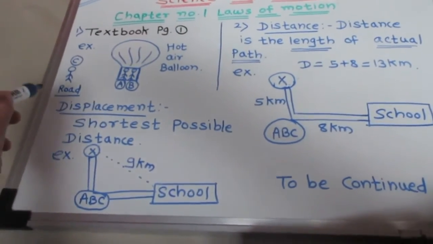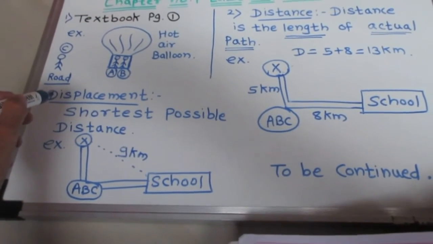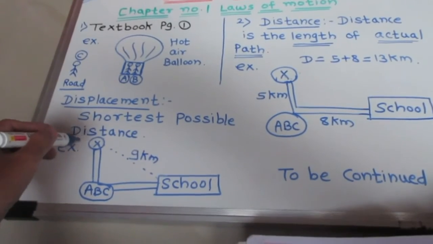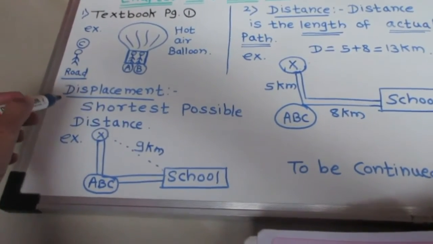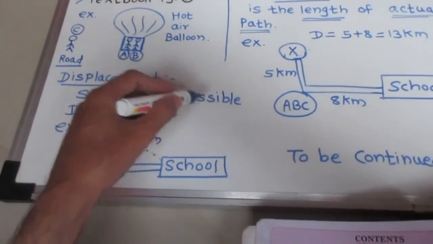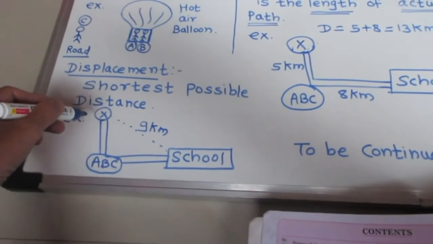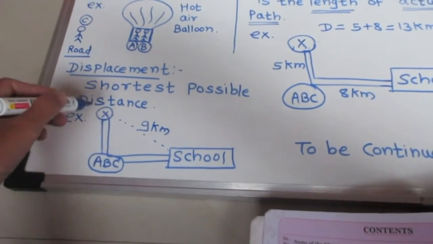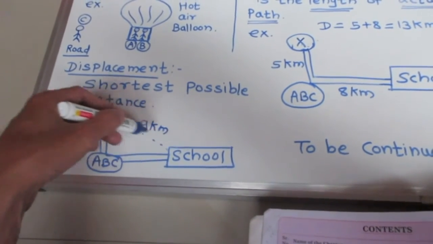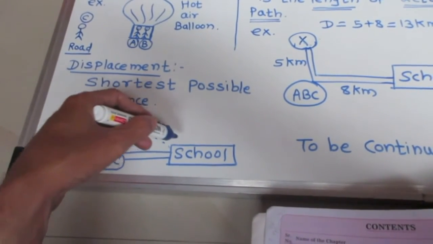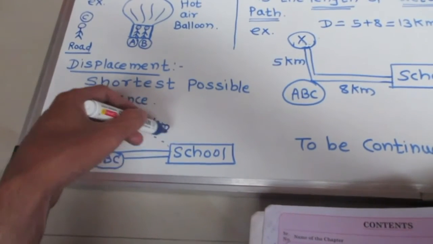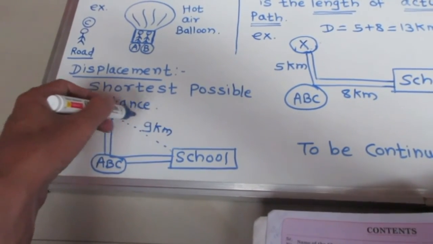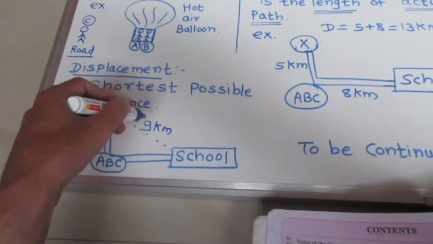So now what is meant by displacement? Displacement is what, students? We will take the same example. This is the person X. Displacement is the shortest possible distance. So now person X is not going to person ABC. He directly goes to the school. That means the shortest possible distance is called displacement. So this displacement is a total of 9 km.